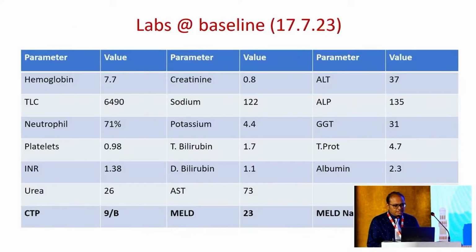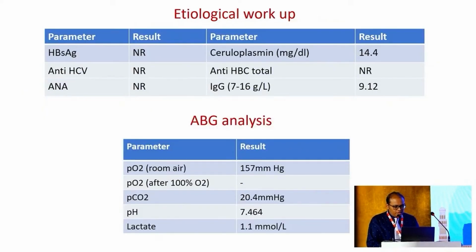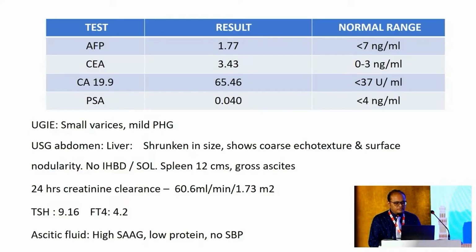So these were the labs at presentation in our institution. Hb of 7.7, total count 6,400, platelet count 98,000, bilirubin 1.7, albumin 2.3, sodium 122. Etiological workup was negative. Room air ABG showed PO2 of 157. Tumor markers were negative.